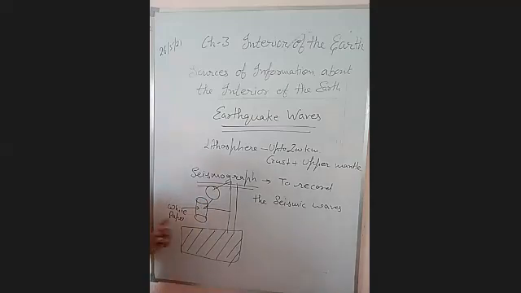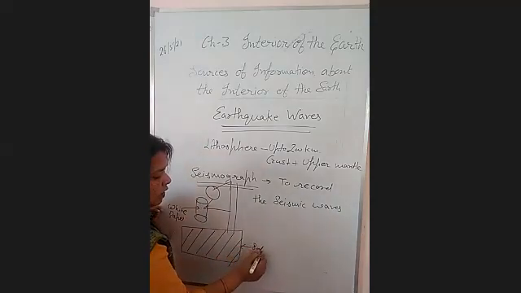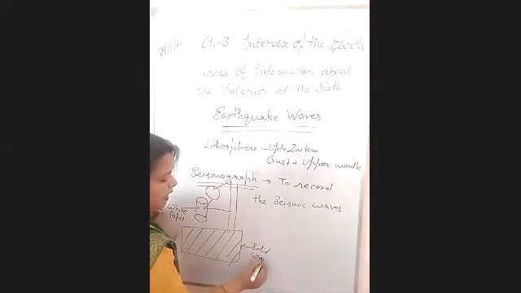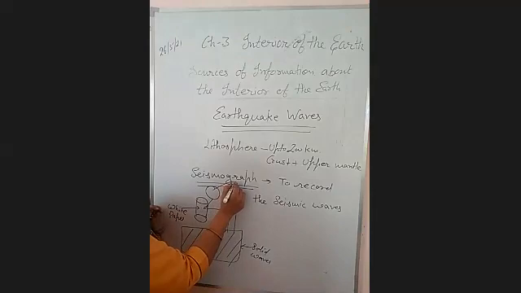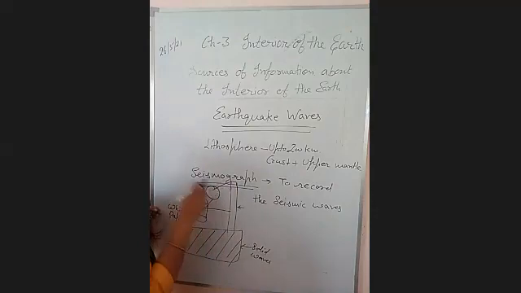Right? What happens when the earthquake comes? Because this is a very heavy solid base, when the earthquake comes, along with this solid surface, the stick begins to tremor.